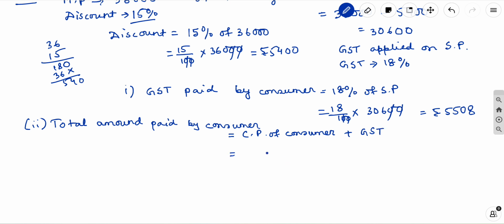So the cost price for the consumer is 30,600 plus the GST amount, which is rupees 36,108. Okay, hope this is clear to you.